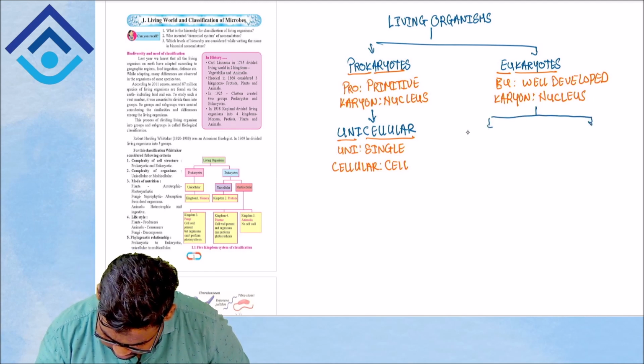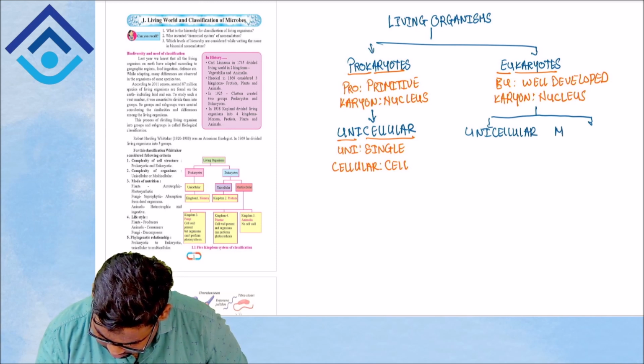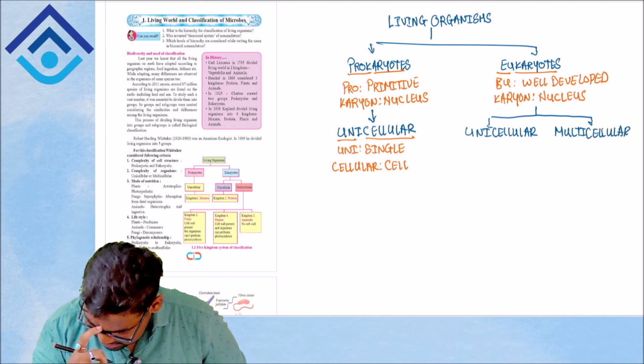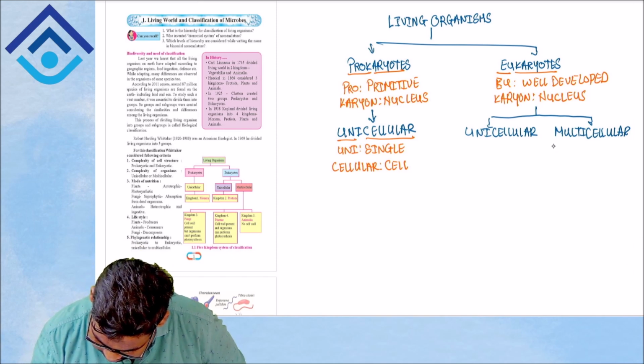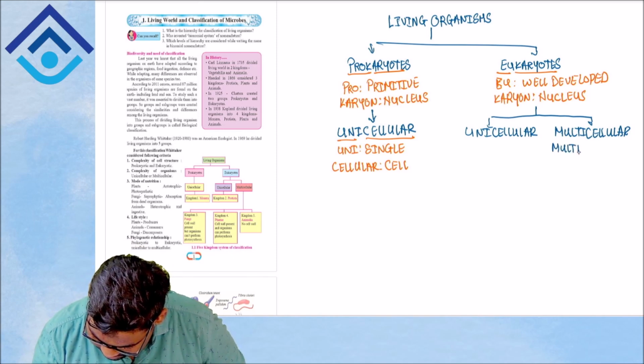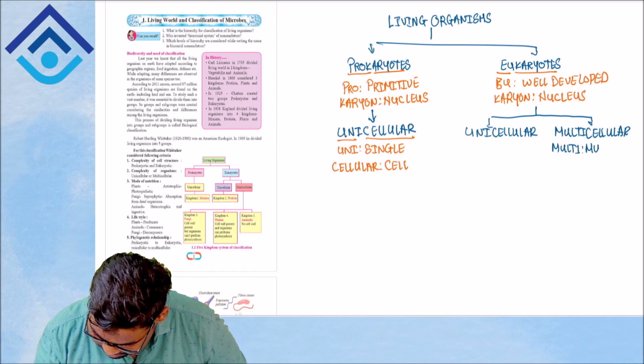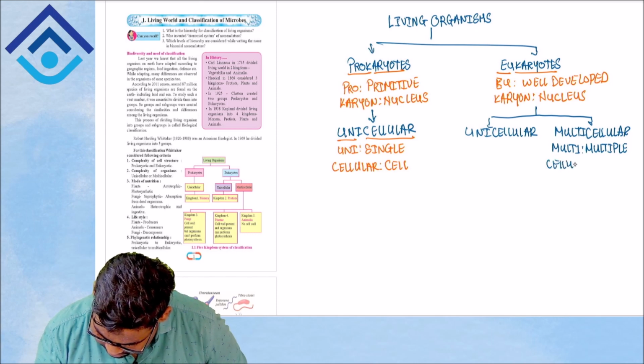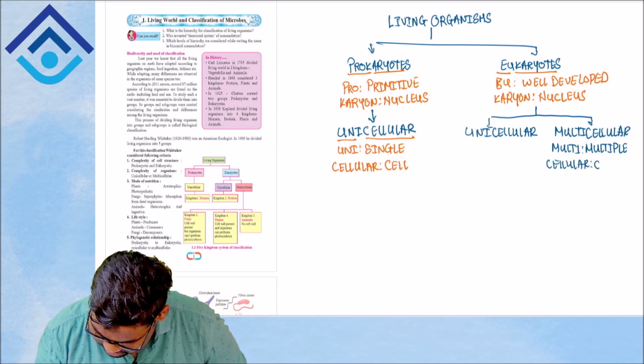Multicellular, where multi means multiple and cellular again means cell.